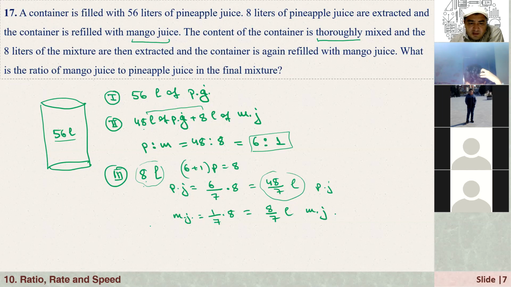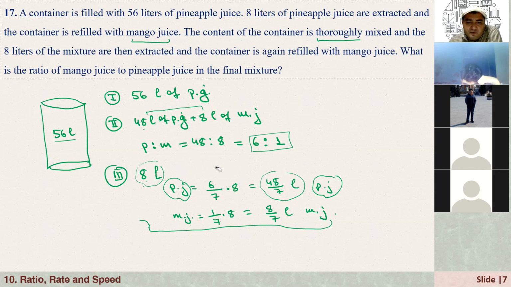Okay, until here. Is it clear, Musa? P is for what? P stands for what? P for pineapple juice. No, like in the set, like 6 plus 1 multiplied by P. Even you don't have to write this one, because here 8 liters, right? The ratios are 6 to 1. That means that 1 out of 7, it is, what is it? Mango juice. 6 out of 7, that is pineapple juice.